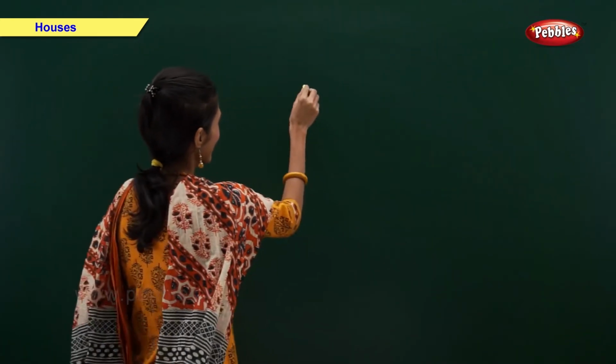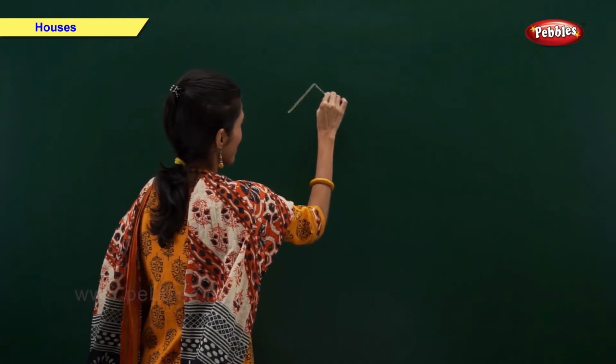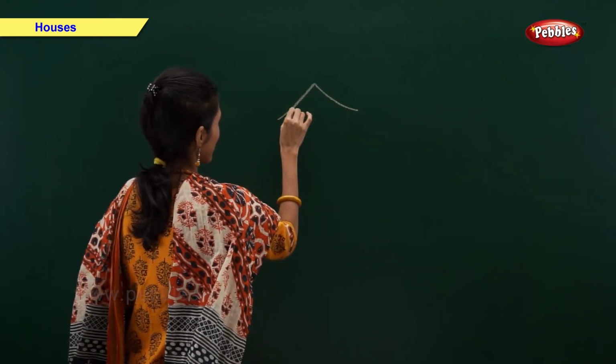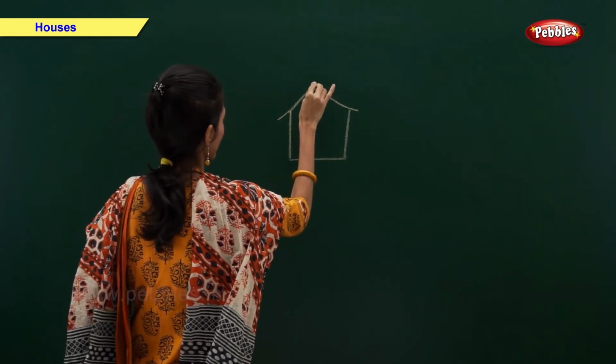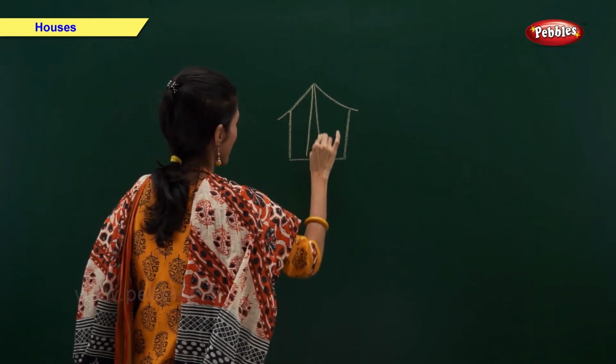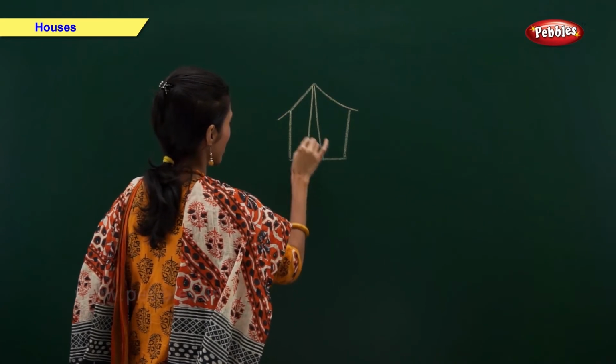Friends, now let us try to draw a tent. This is a cloth.